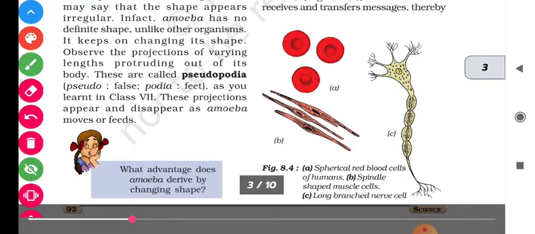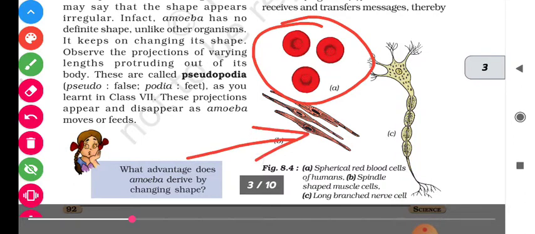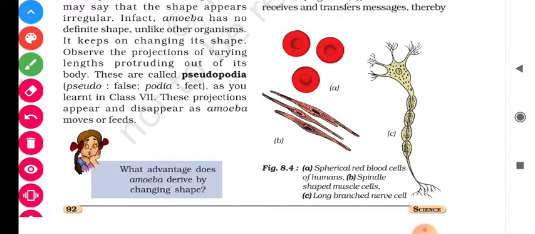Means A type cells are spherical, the red blood cells which are present inside our blood. B is spindle shaped muscle cells, means present inside our muscles of the hand and muscles of the leg. Okay. Third is nerve cells which help in the control and coordination of our body.